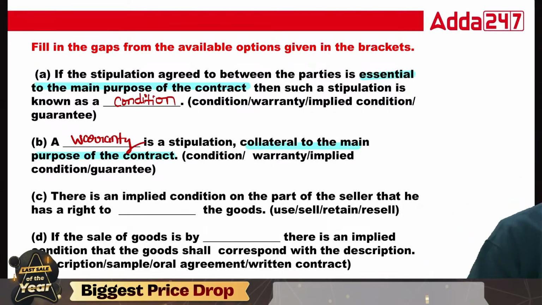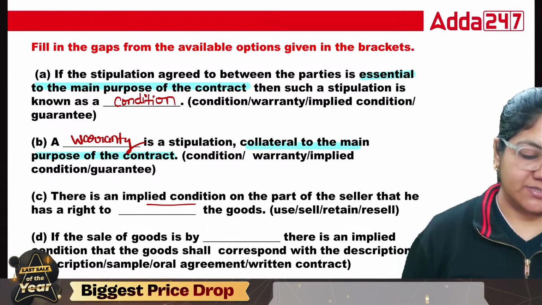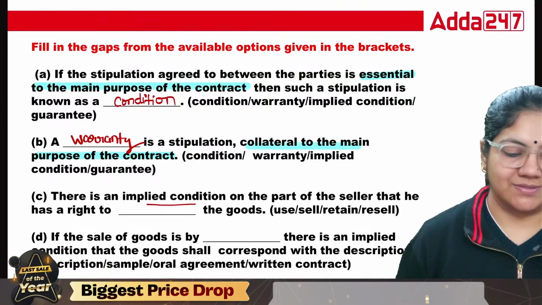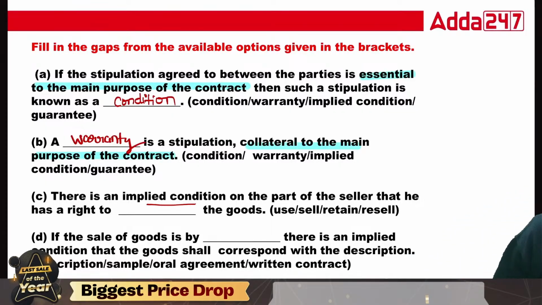Cool. Now, there is an implied condition on the part of the seller that he has a right to what? Use, sell, retain, resell. Implied condition on the part of the seller that he has a right to. He also has a right to resell, retain, sell. You can say here that it is resale. Okay, suppose the buyer is not able to pay, he can resell.